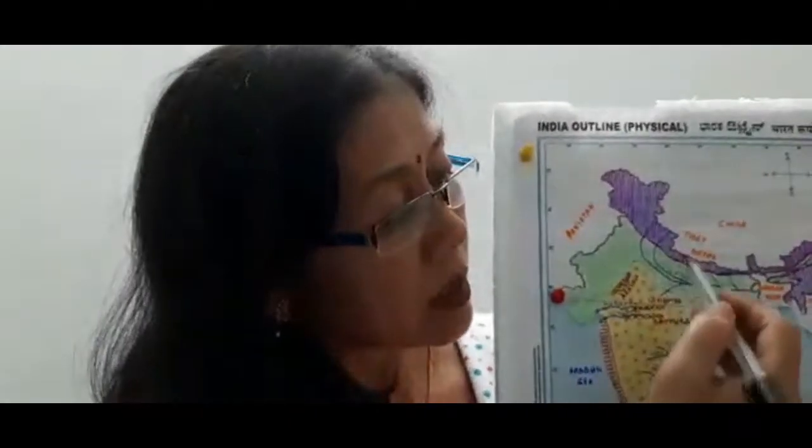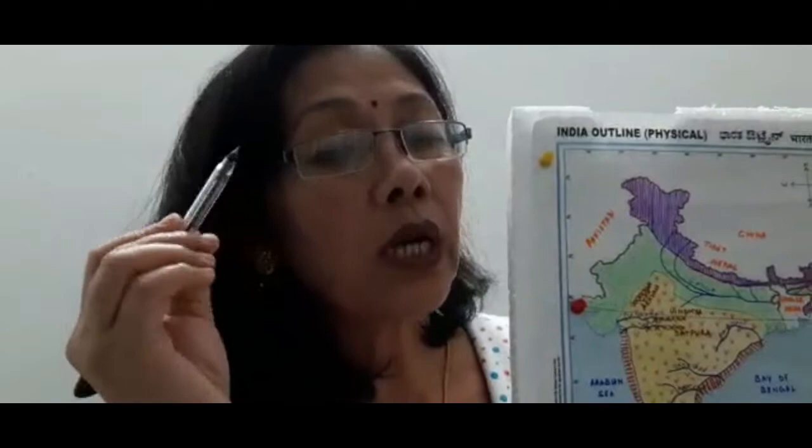Okay, then towards the south are the outer Himalayas. These mountains are less in height. What is the lowest average height? 1,000 meters, and the width is 15 kilometers to 50 kilometers. So three parallel mountain systems are running in the northern Himalayas. Number one, greater or higher Himalayas. Number two, lesser Himalayas. Number three, the outer Himalayas, which are also known by another name, the Shivaliks.